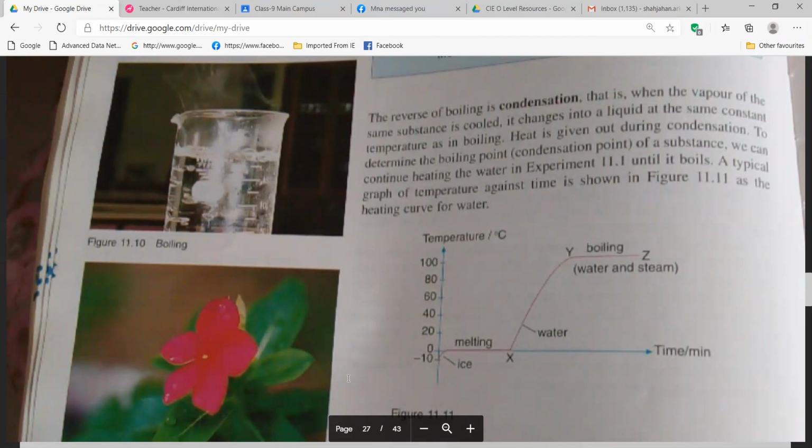Again, freezing point. If you are going for freezing point of water, freezing point of water is 0 degrees Celsius. It's not freezing point of ice. Clear to you? When we say freezing point, we should mention the liquid. Freezing point of water is 0 degrees Celsius. Similar to that, boiling point of water and condensation point of vapor, water vapor, right? Is it clear? Yes, sir.